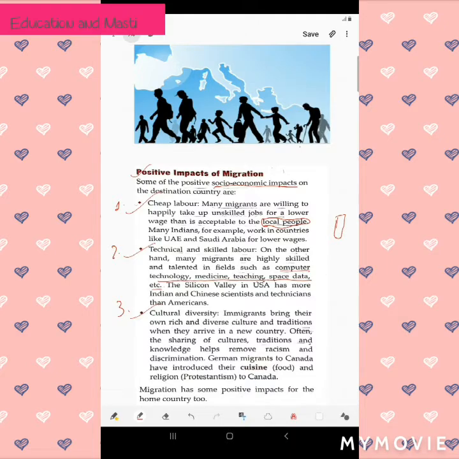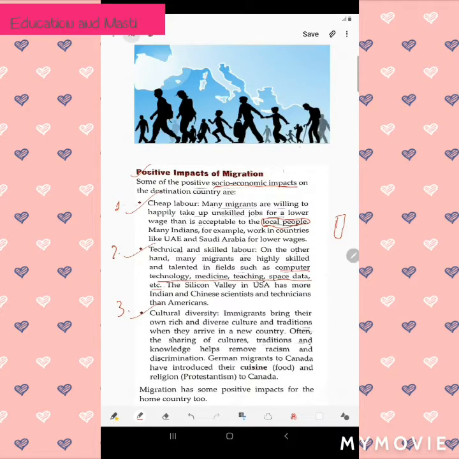Many people who are very skilled visit the USA and Britain every year to work there. Like many Indians go to NASA for working in space. As I've already told you, Kalpana Chawla was the first Indian woman to go to space, and now Sunita Williams is also an Indian woman. So many Indian people, so that their dream can be completed, go to NASA, the US and Britain. So that is what technical and skilled labor means here.